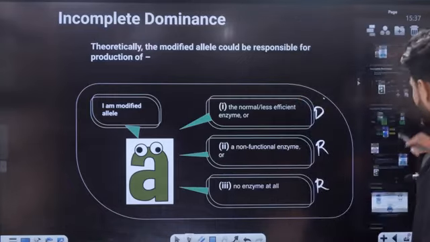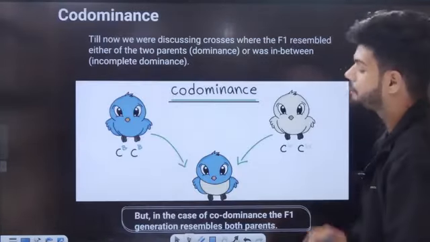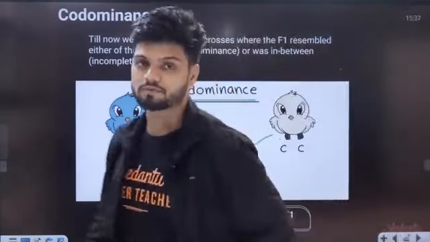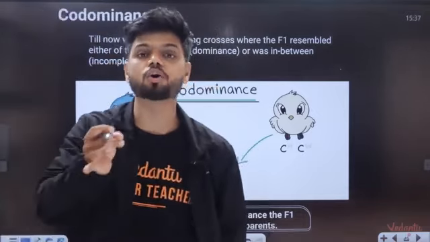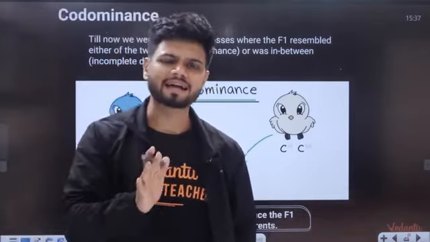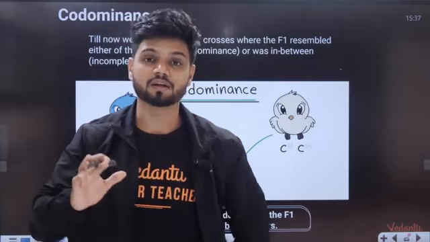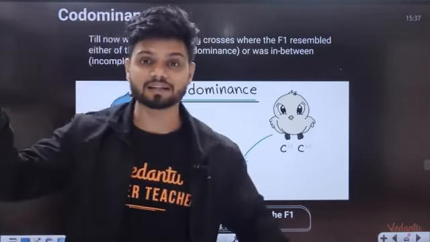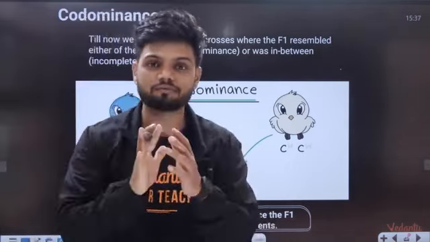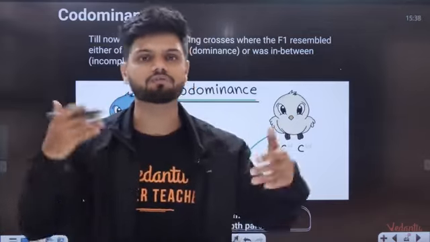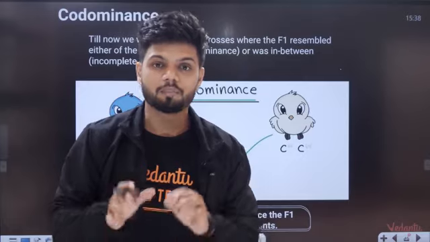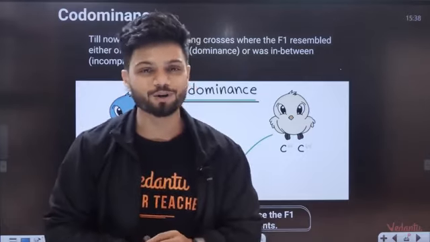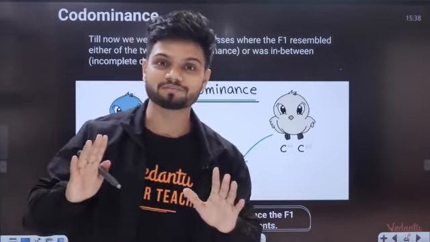Okay. Now, the next exception to the principle of dominance is called codominance. So what exactly happens in codominance, students? See, in incomplete dominance, the F1 did not look like your mother or father. Did not look like any of the parents. But in codominance, it will look like both.